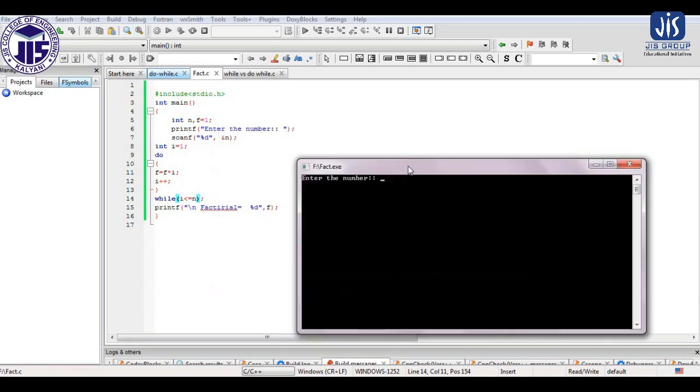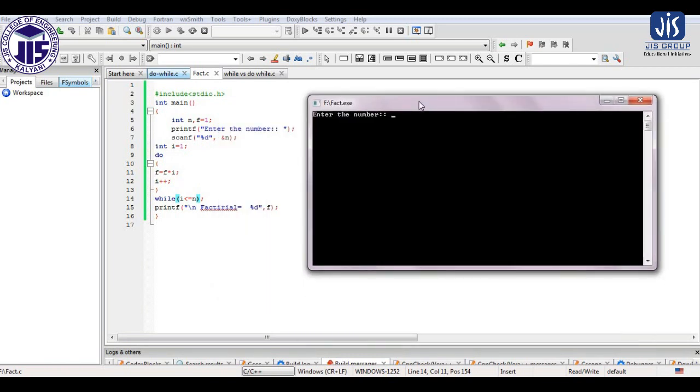Here, if I show what happens if I enter the value of number 4, so what will happen? The condition is I less than n and the value of n is 4. So the loop will execute 4 times: 1, 2, 3, 4. I have taken input 4, so the value of n is 4.